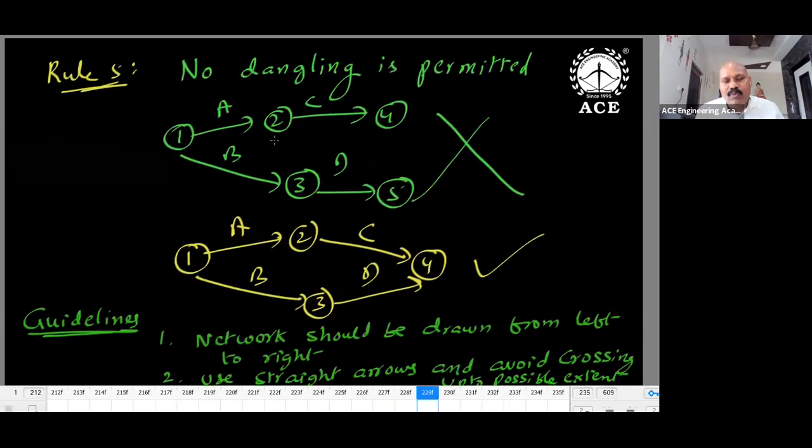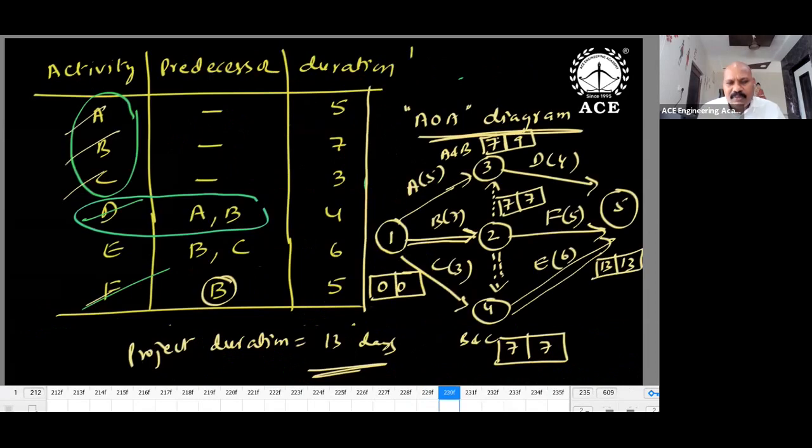Dangling is avoided. So what is dangling? More than one completion. In the network, only one end is generally permitted. If you have more than one, it is wrong. Network should be drawn from left to right, and use straight arrows and avoid crossing to the possible extent.